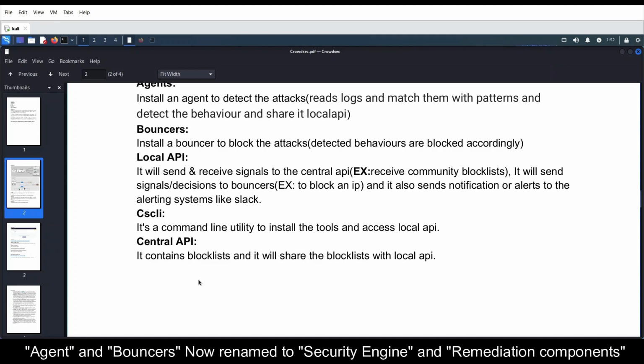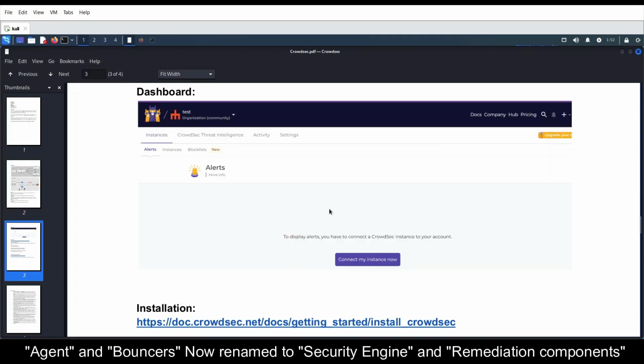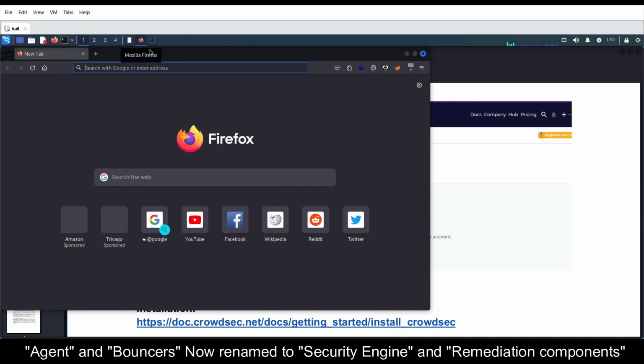Okay, so it will collect different IPs and different behaviors from different local APIs, and it will create particular rules. Okay, so coming to the dashboard. How to register, what are the steps we need to do, I am going to show now.